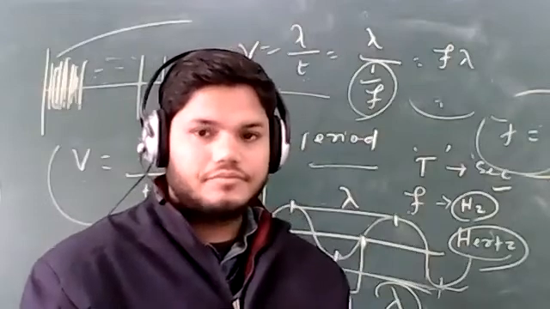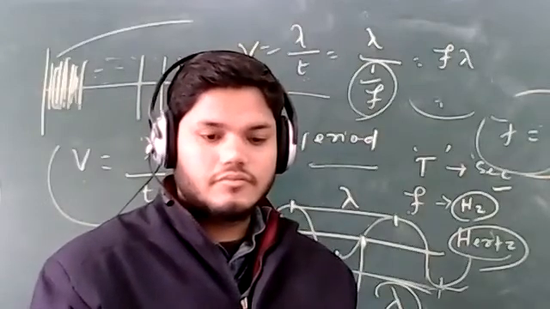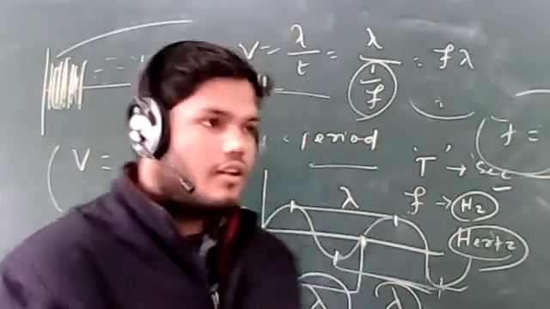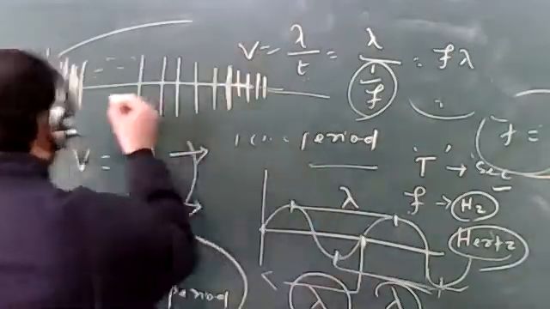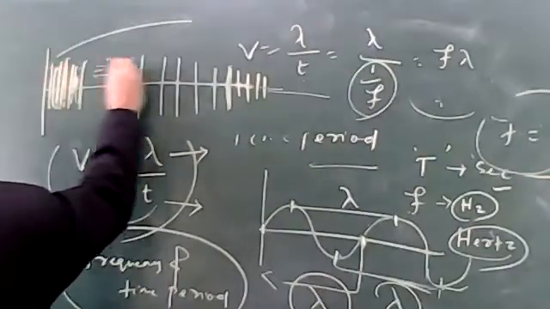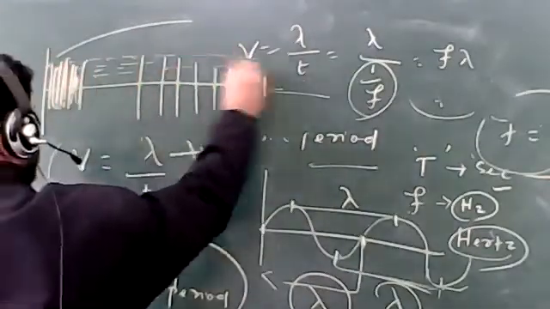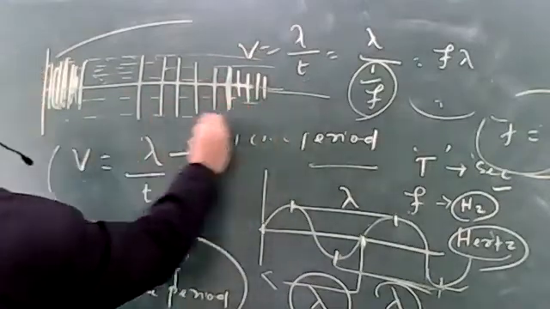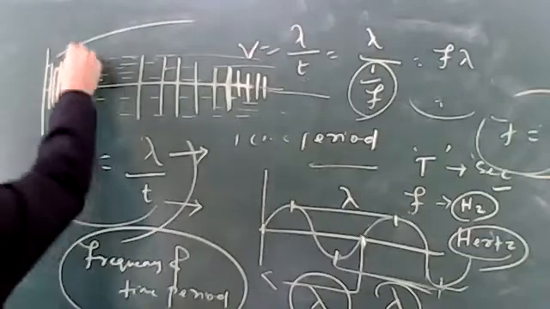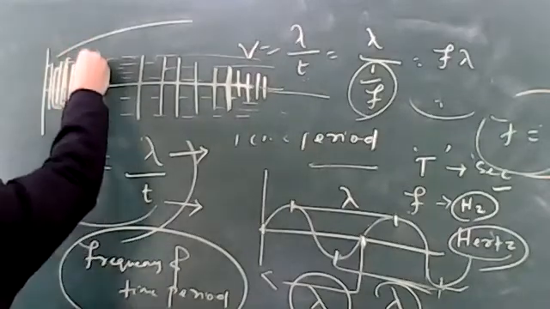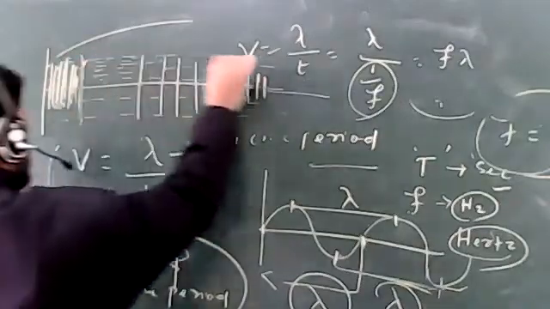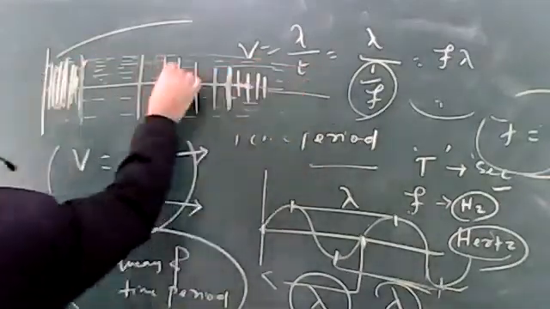Sir, I want to ask, if particles are moving parallel to each other, how are waves generated? It means how will it travel? Parallel means whatever particles are there, they are moving parallel. They are not crossing each other. I am just making one figure. This figure does not indicate the total particle motion. The particles are moving parallel and they are parallel to each other.